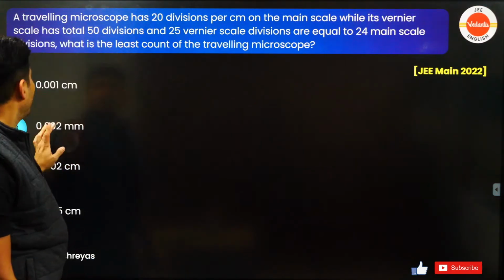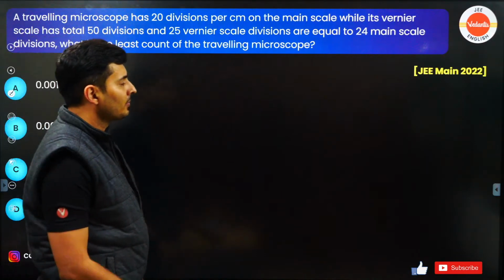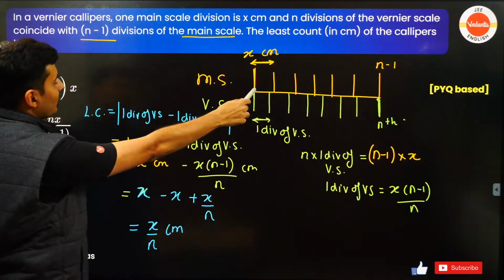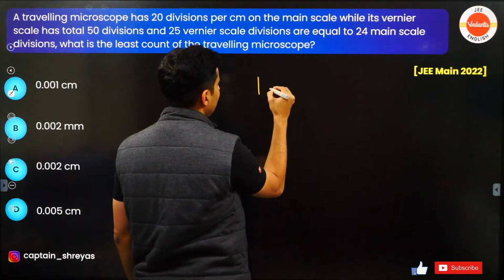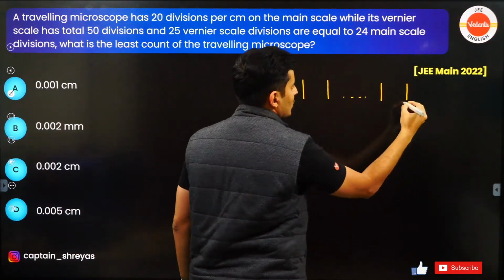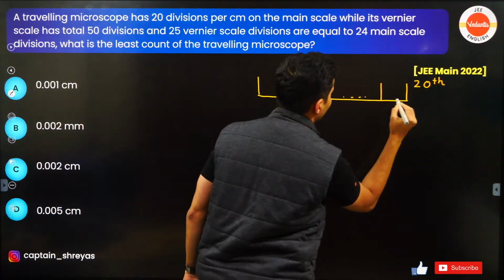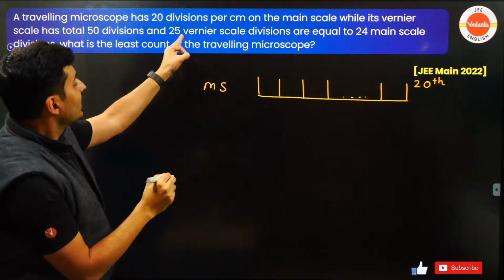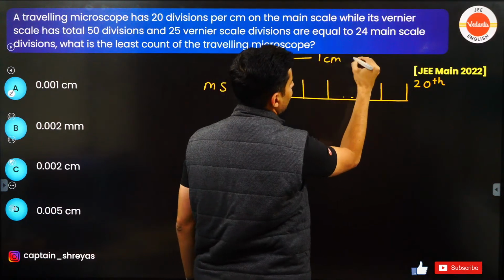Let's do this, okay? A traveling microscope has 20 divisions per centimeter on the main scale. 20 divisions per centimeter, just like over here guys. So this is the 20th division on the main scale, and this is per centimeter. That means this whole length is 1 centimeter.